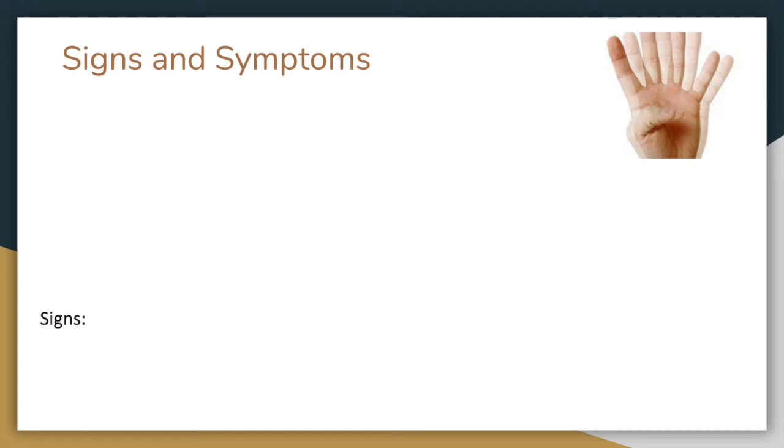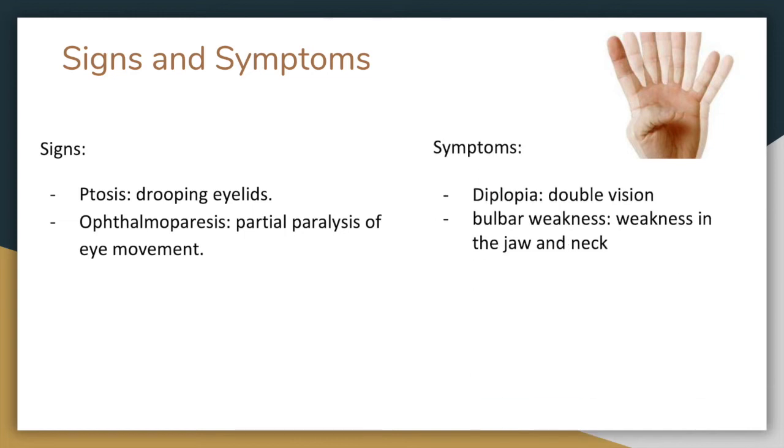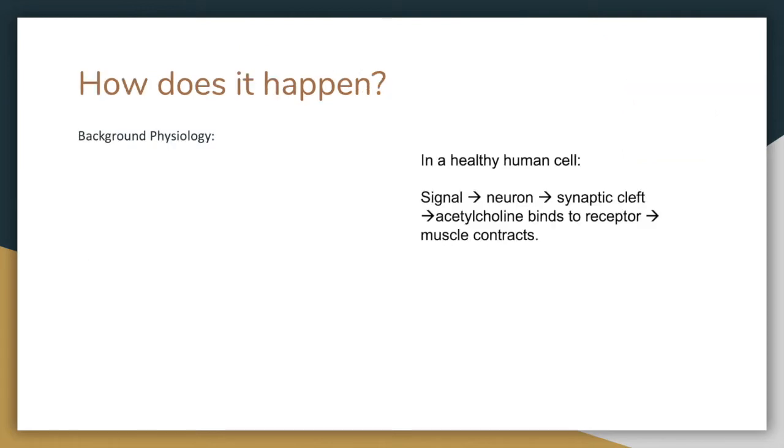So what are the signs and symptoms? Signs are things that can be outwardly observed by a practitioner, and these are things like ptosis and ophthalmoparesis. Symptoms are things that can only be felt by the patient themselves, such as diplopia and bulbar weakness.